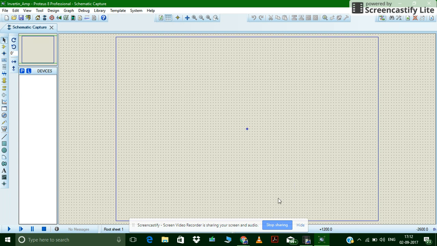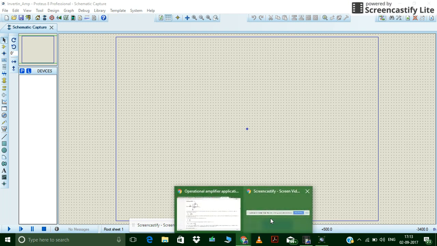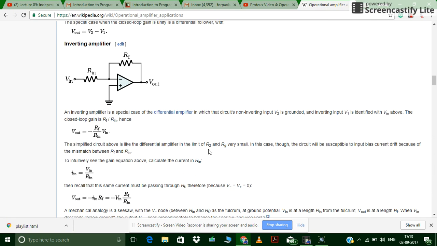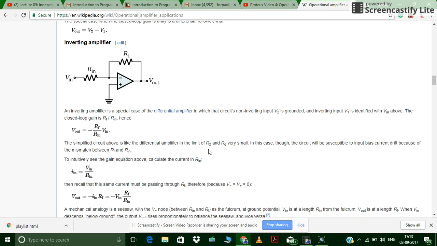So let's have some knowledge about inverting amplifier. Go to Wikipedia. It is the best for a student. You should also learn from here. Actually, in most interviews, the interviewer used to ask questions from Wikipedia because they have no book to refer to; they are used to working and studying from internet sources, and they ask questions in interviews.